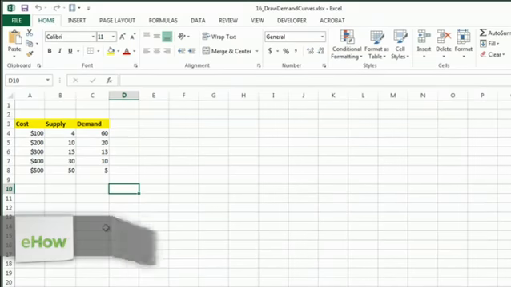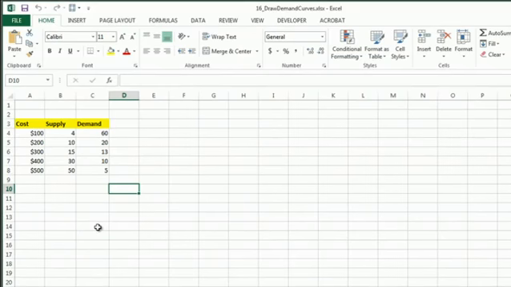Hello, I'm Jessica, an e-learning specialist, and I'm here to show you how to create demand curves using Excel. So I have a file here that's using supply and demand information.